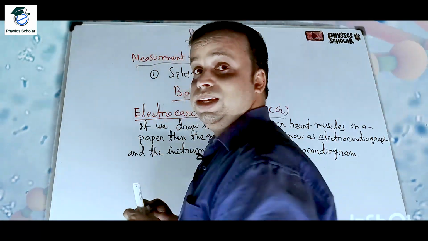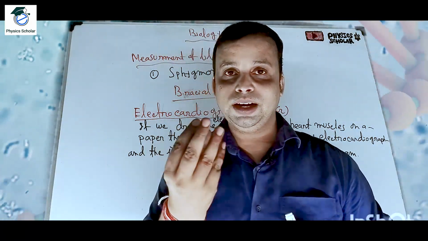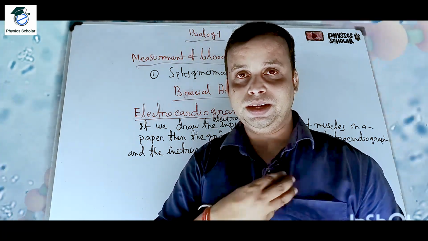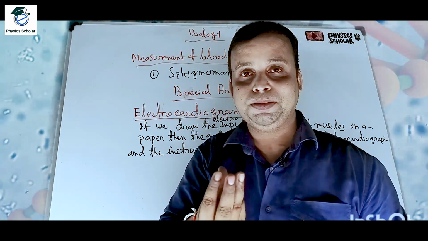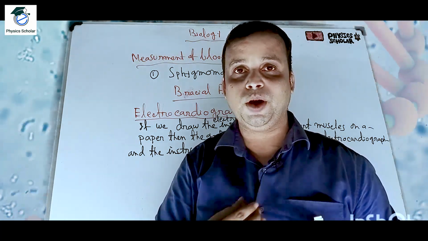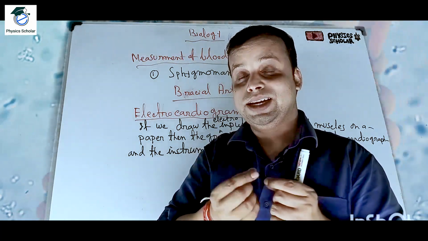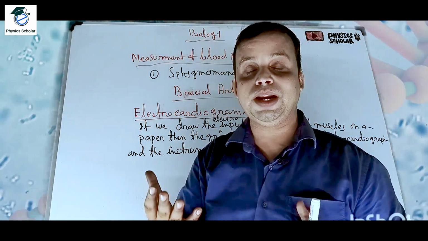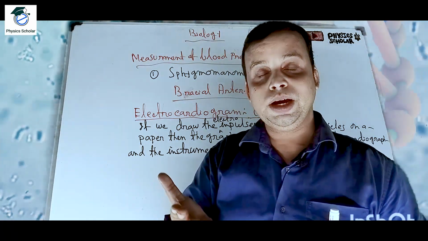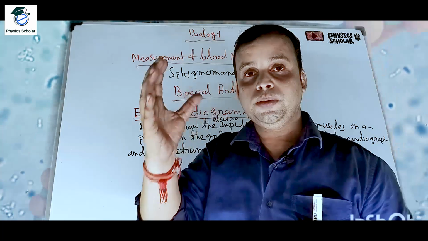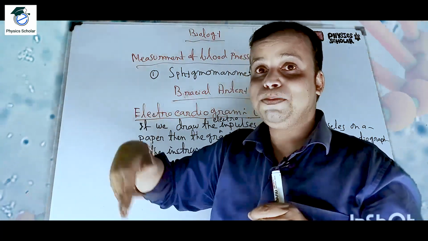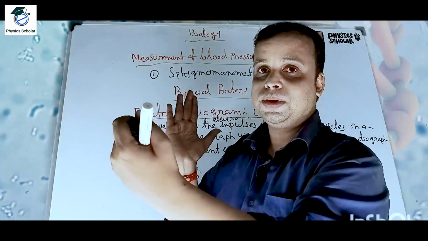Clear? So for the ECG, some sensors are fixed with the help of some jelly-type thing on our heart at different points. It will take the electro impulses that are generated by our heart muscles, that means the SA node, AV node, bundle of His, and it will plot the impulses on a piece of paper.